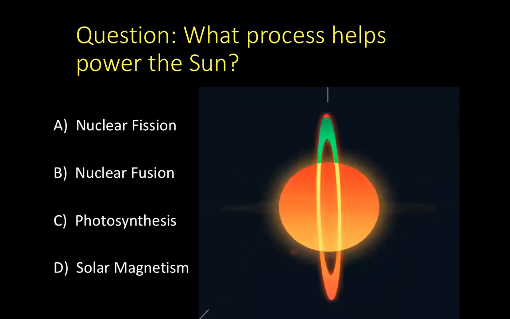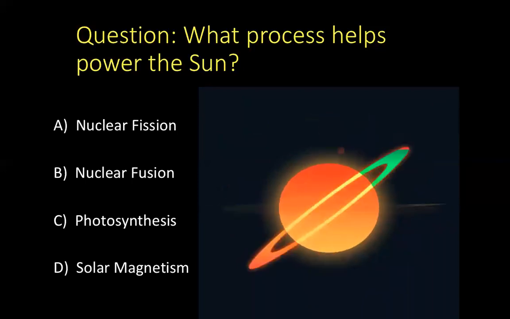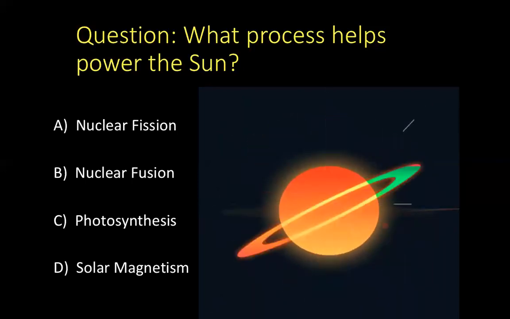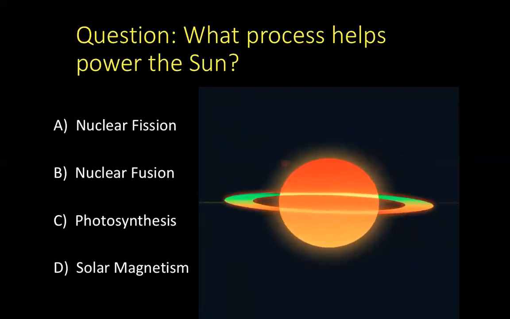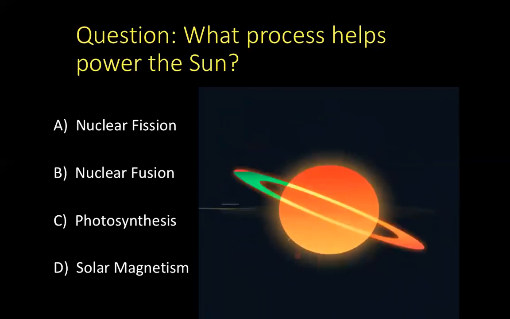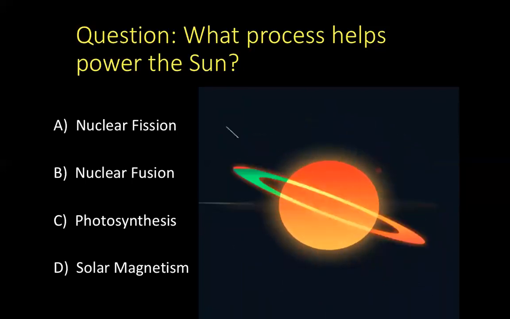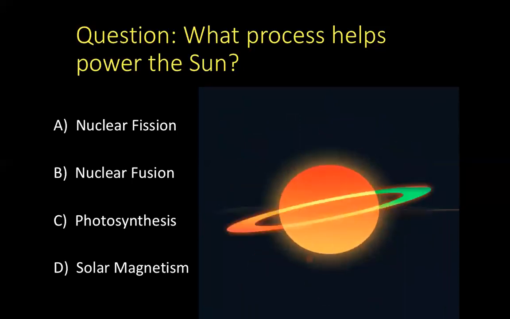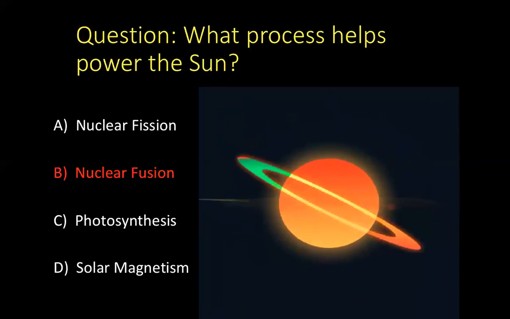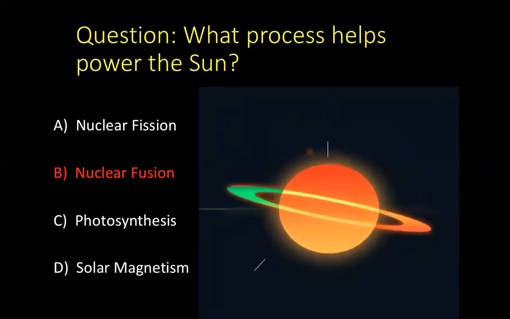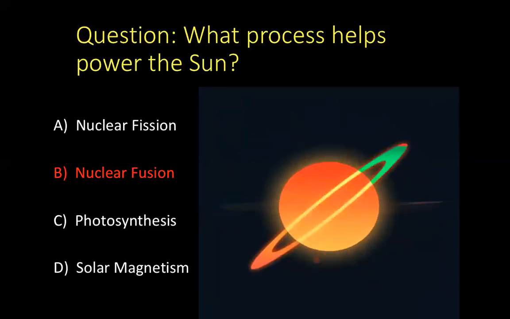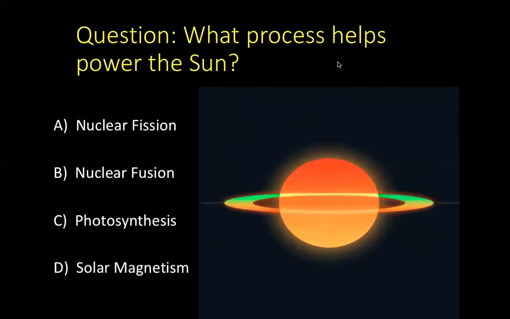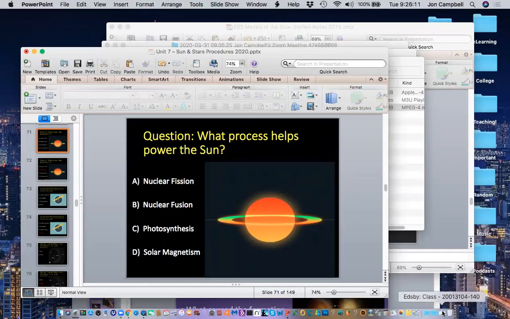What process helps power the sun? Is it A, nuclear fission, B, nuclear fusion, C, photosynthesis, or D, solar magnetism? As we are all human, we make mistakes. I accidentally showed the answer just a second ago, hence why I said no. The answer, which hopefully you guys would know, was B, nuclear fusion. So make sure to take note of that. Again, B, nuclear fusion. Okay, moving on to where we left off from yesterday.